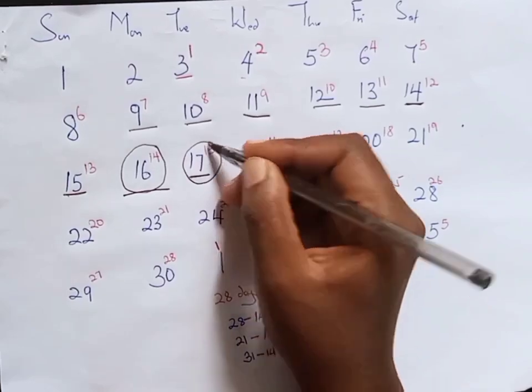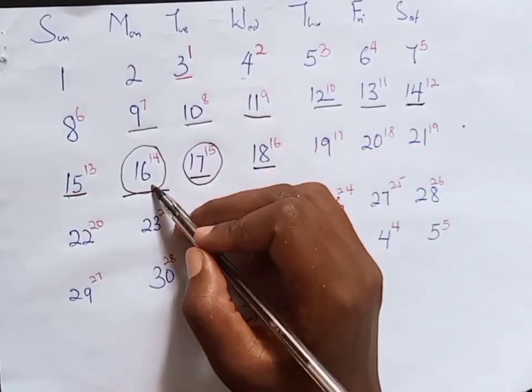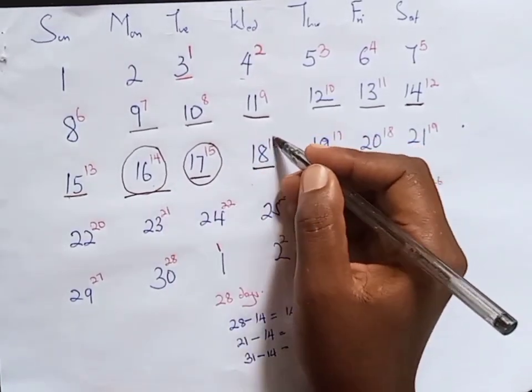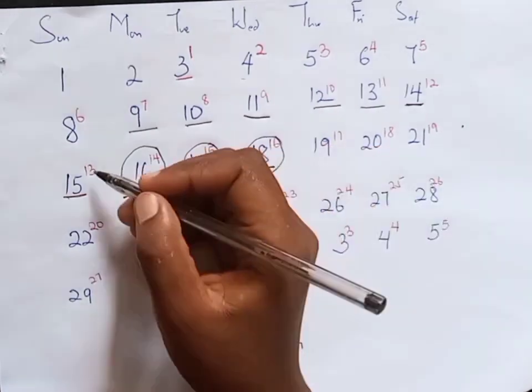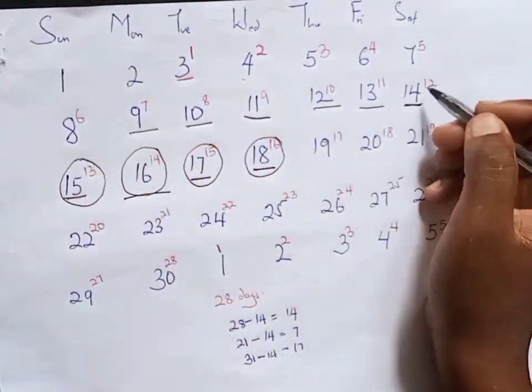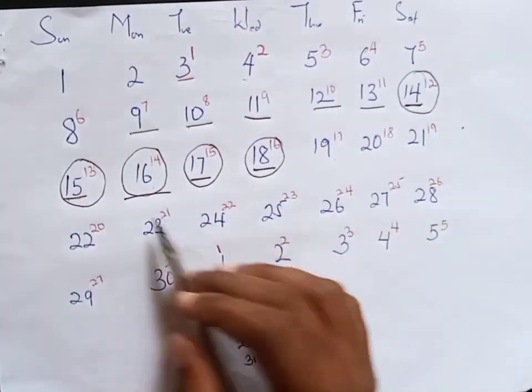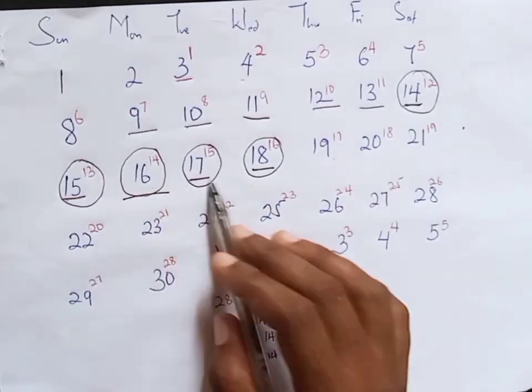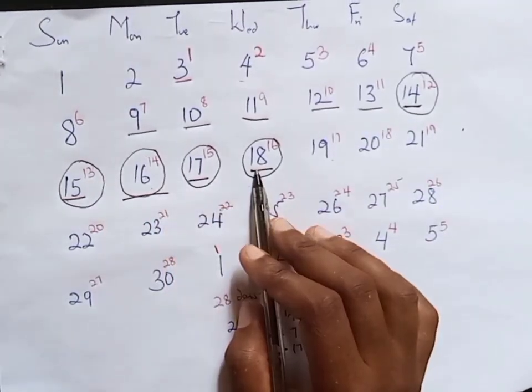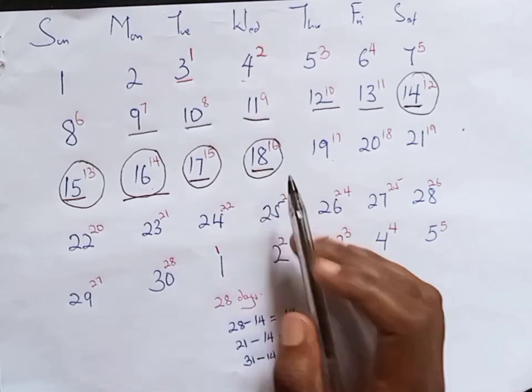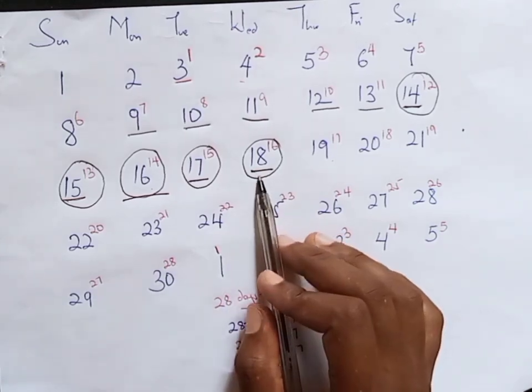Let me circle them for you. This was our ovulation day. We added an allowance of 2 days before and 2 days after, which makes it 5 days. 1, 2, 3, 4, 5. So these are the 5 fertile days. So this is our last day.